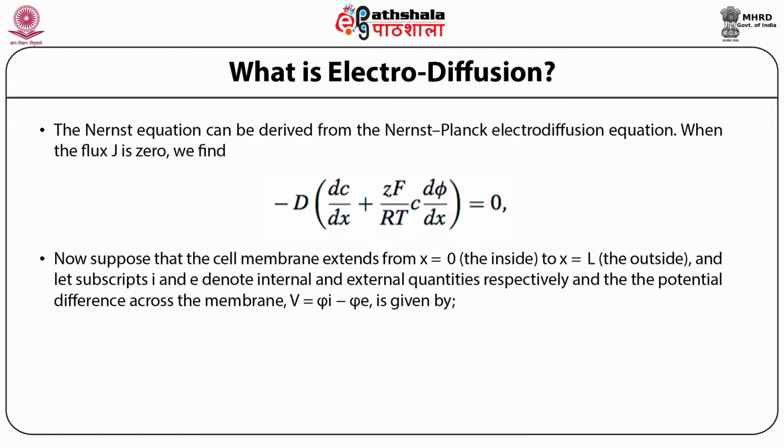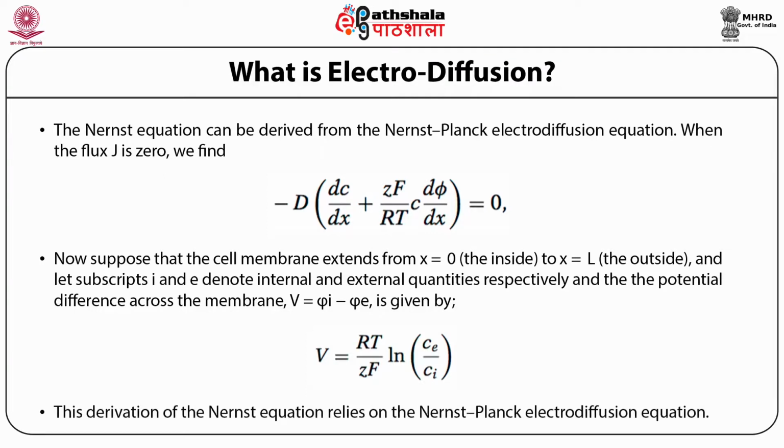The potential difference across the membrane, V equal to φI minus φE, is given by V equal to RT divided by zF log CE divided by CI. This derivation of the Nernst equation relies on the Nernst-Planck electrodiffusion equation.